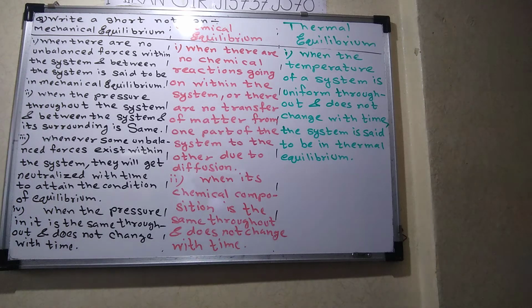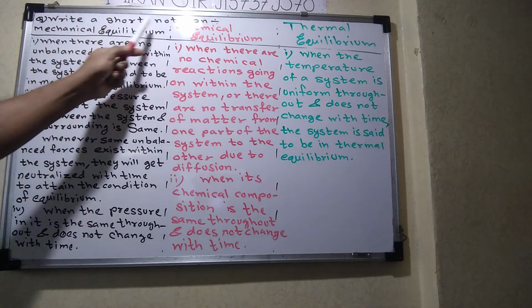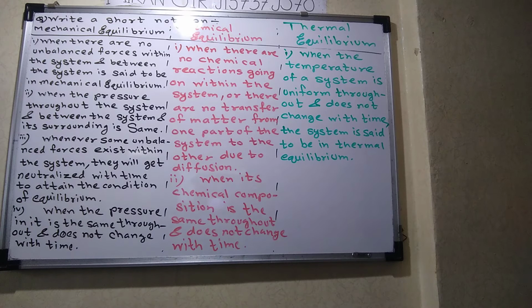So students, what is the next question? The next question is: write a short note on mechanical equilibrium, chemical and thermal equilibrium. Okay. In the last question, the question was: when is a system said to be in thermodynamic equilibrium? So what was the answer?